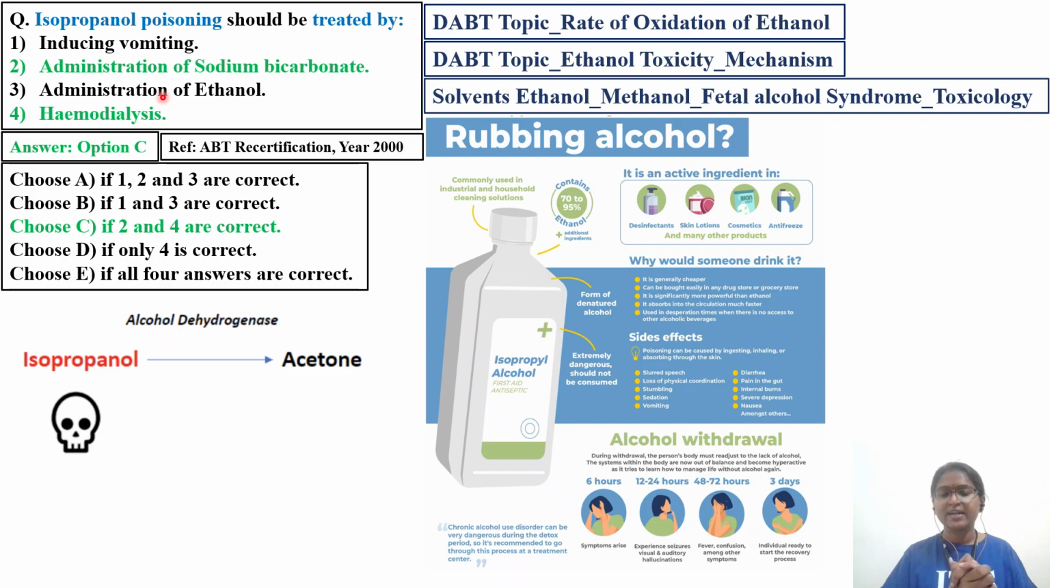Administration of ethanol can be used for methanol poisoning. Whenever you come across a patient with methanol poisoning, the physician will administer ethanol as an antidote. But in the case of isopropyl alcohol, no. So how are we going to treat it? With sodium bicarbonate and hemodialysis. This is the take-home that you have to remember for your exam.